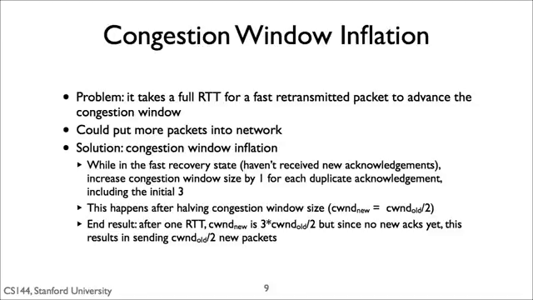When TCP Reno enters fast recovery, it inflates its congestion window by 1 for each duplicate acknowledgement. Since the congestion window is halved, this means that the congestion window can grow larger than it was originally, up to 3 times the old value divided by 2. This means that the sender will send old congestion window divided by 2 new segments, minus 1 for the lost segment, almost exactly the amount that obeying AIMD requires.